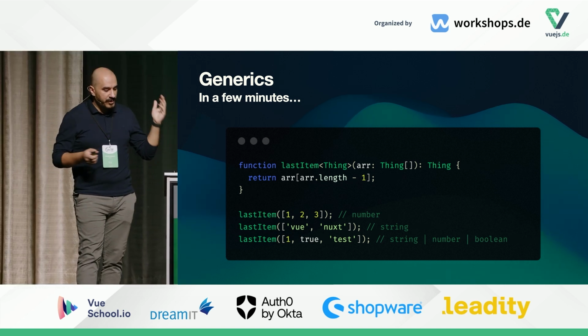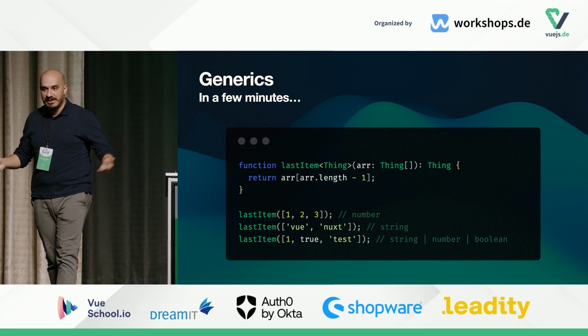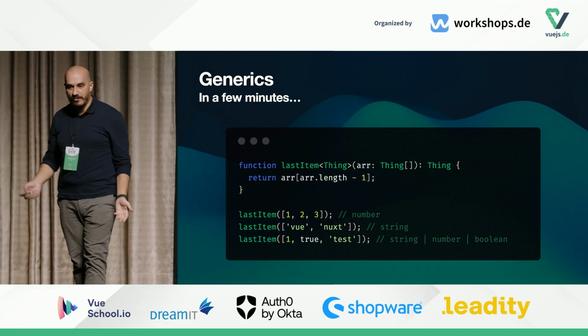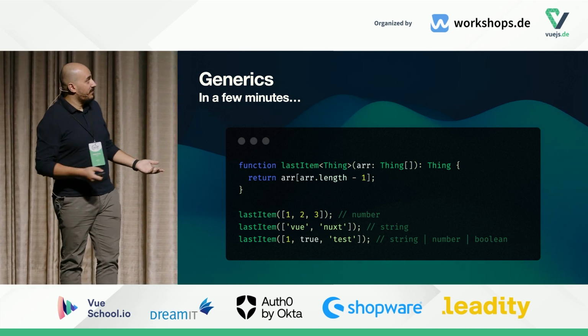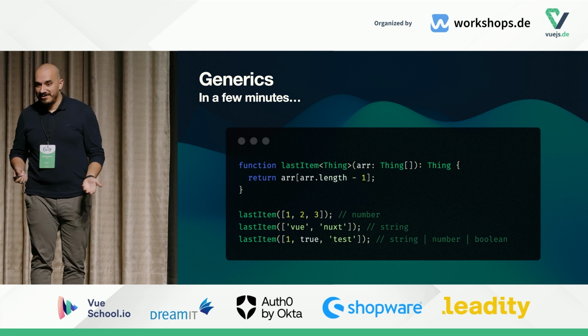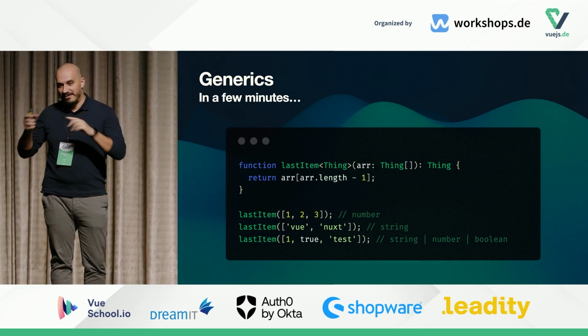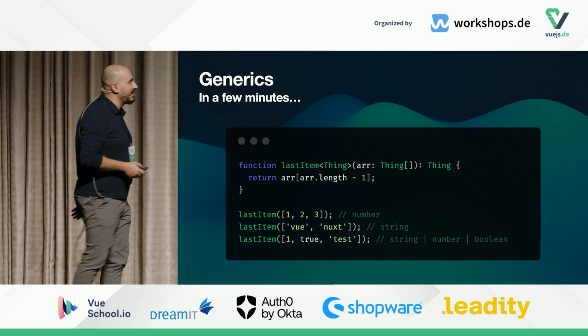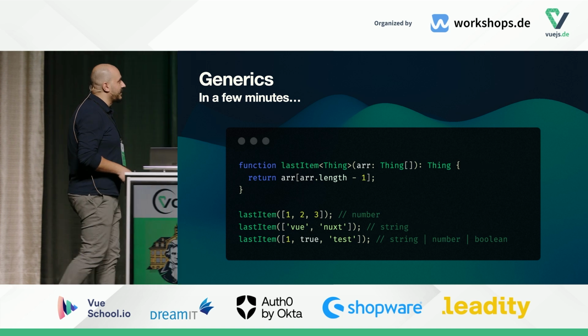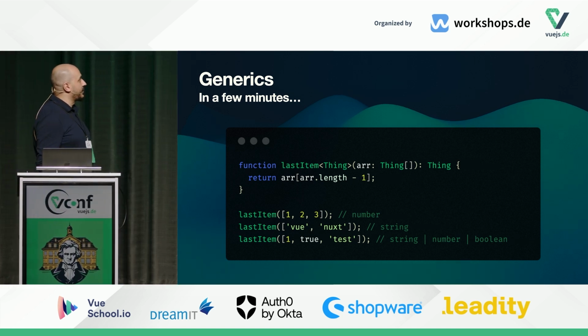So let's say you have a function like this. It's called last item. It gets you the last item of an array. It may not be a very helpful function because, I mean, you can use at minus 1, or there are many ways to do it. But just for the sake of example, this is the function we have.